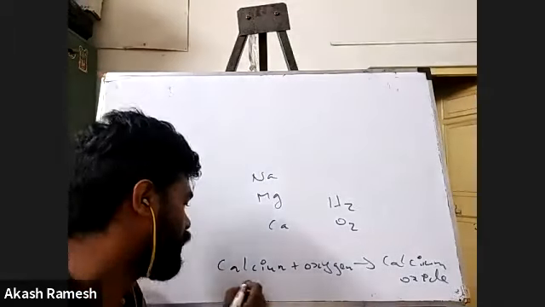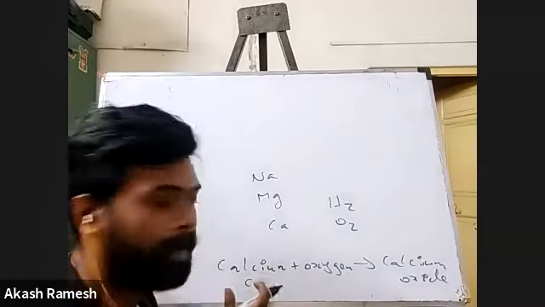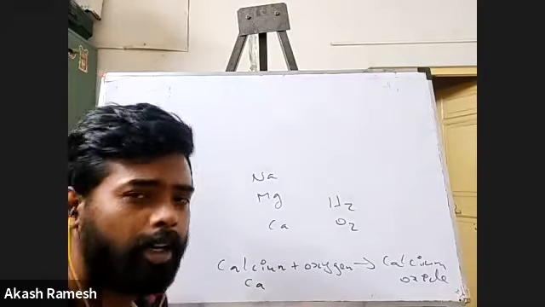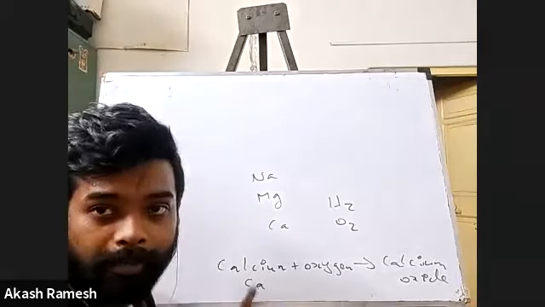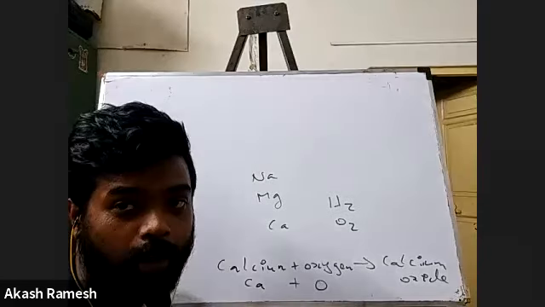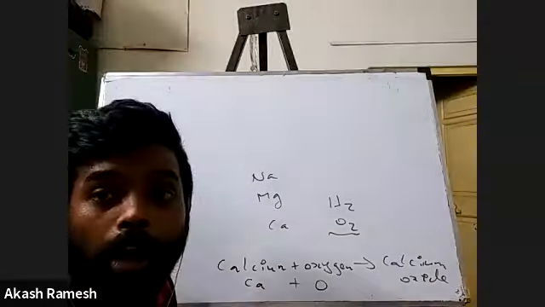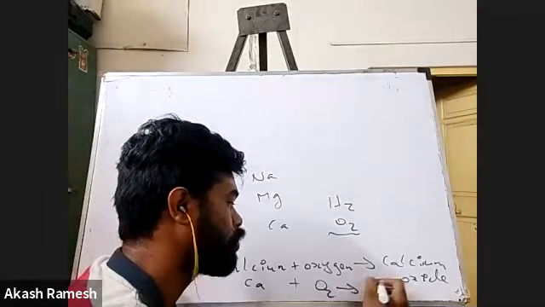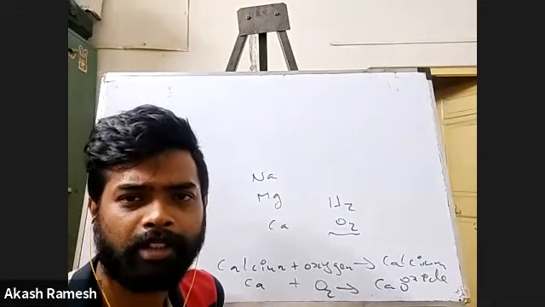So we know for calcium it is Ca, right? Just now I told you if it is metal, calcium is a metal. We'll speak about how they are metals and how they are not metals. Don't worry. For now, you know certain metals are there. So here calcium, monoatomic, we write Ca. And for oxygen, we don't write O. There was a person who wrote Ca plus O gives CaO. No. How do you have to write? We have to make sure that oxygen will always be in the form of O2. It is diatomic. So Ca plus O2 gives CaO. This is the correct equation.